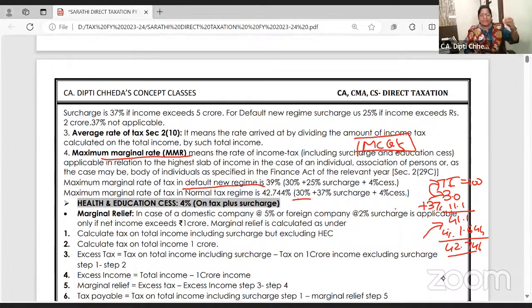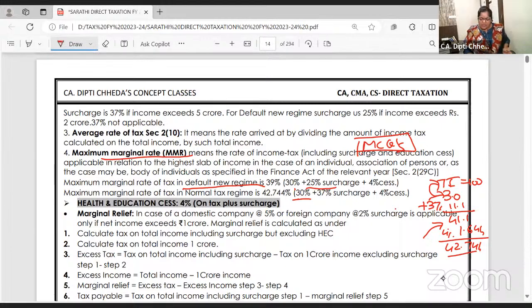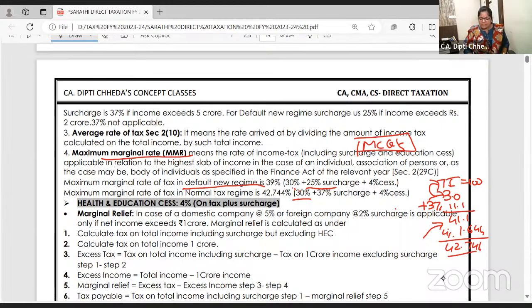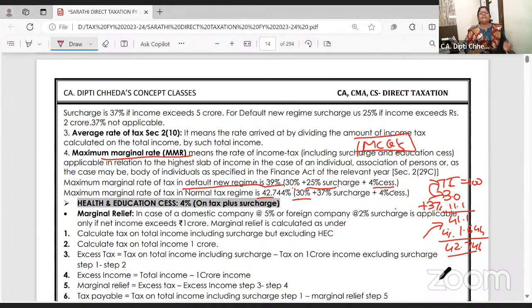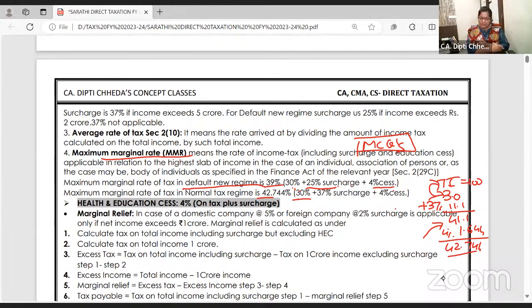Those who are filing the return in default tax regime, section 115BAC, for them 37% surcharge is not there. For 2 to 5 crore and 5 crore and above, it's 25% highest surcharge rate. So 30 tax, 25% surcharge, and on tax plus surcharge 4% cess, that is 39%. Clear to all of you? So what will be the maximum marginal or the highest tax rate an individual should pay? 42.7. Don't try to memorize this rate by heart.